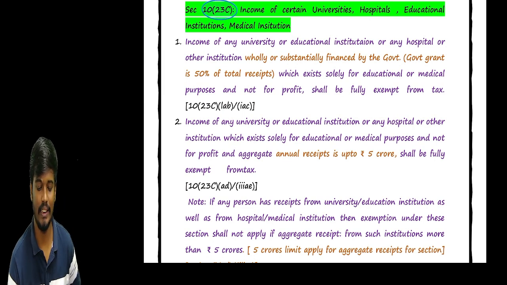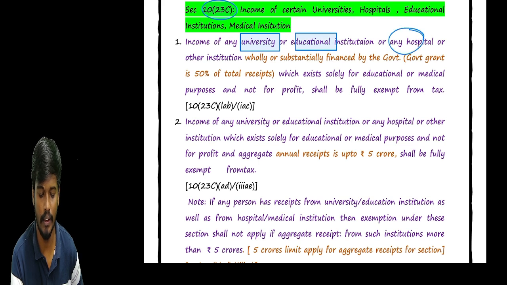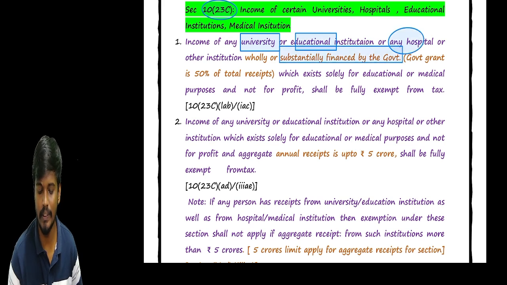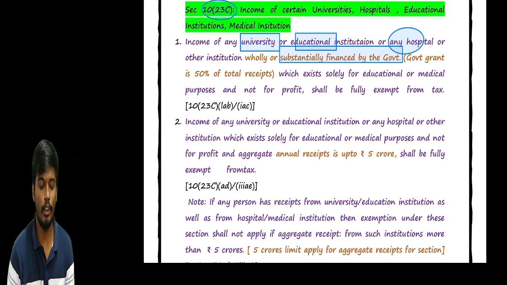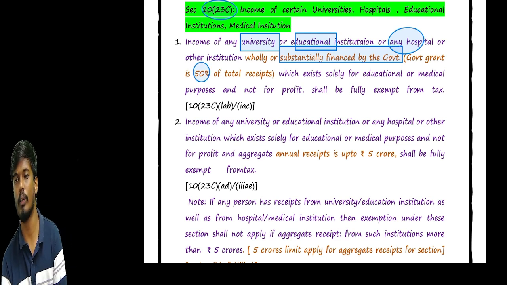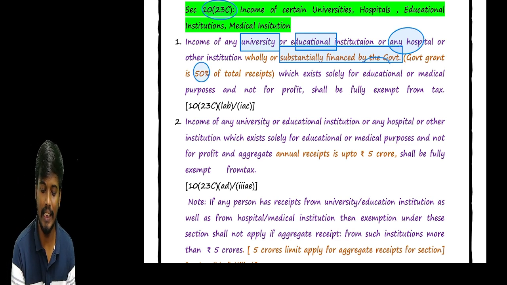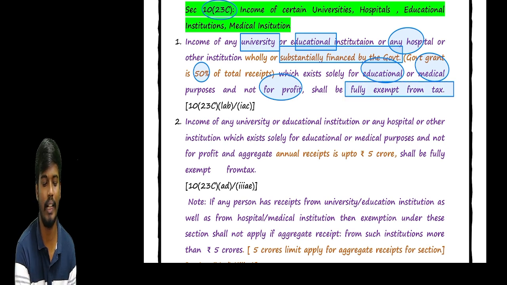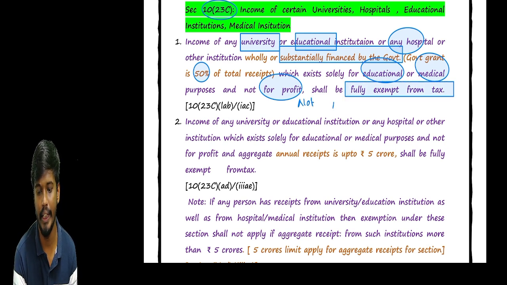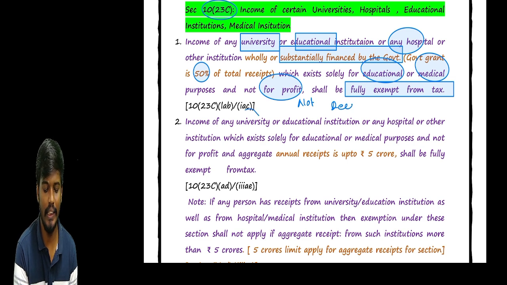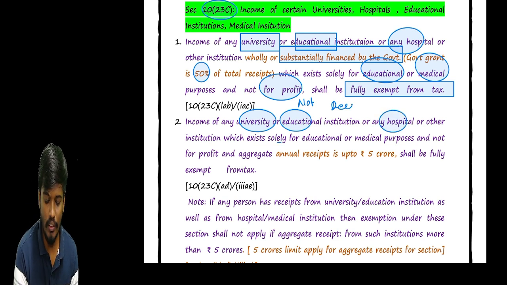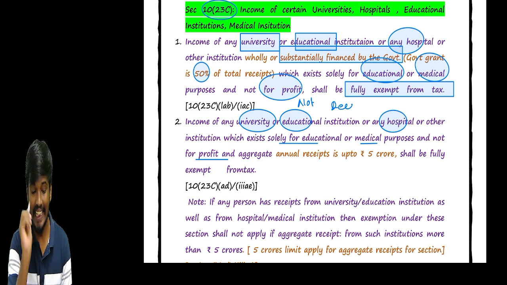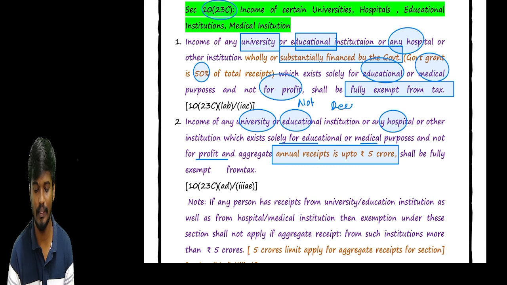Sir, if any university or education institution or hospital is substantially financed by the government, what is the government sir? If the total received government grant is 50% or more of the total, whatever income is earned by such education institutions or hospitals, not for profit, shall be fully exempt from tax and not required to take any registration. Sir, if any university or education institution or hospital is solely for education or medical purposes, not for profit, and aggregate annual receipt is up to 5 crores.